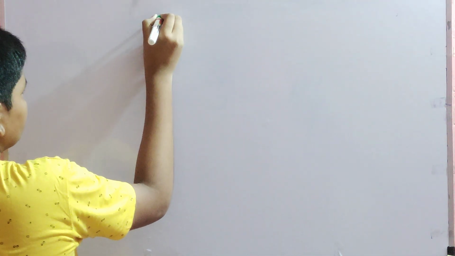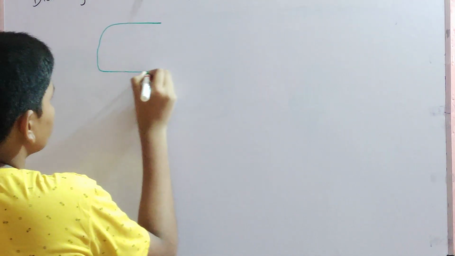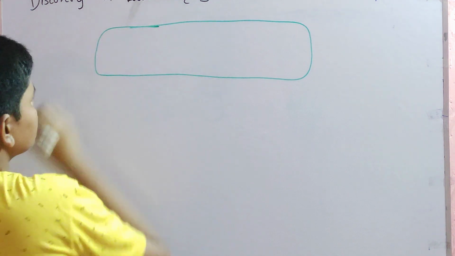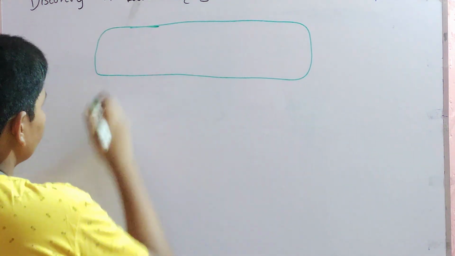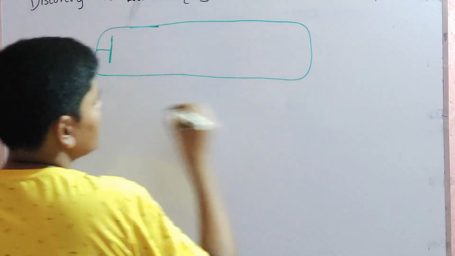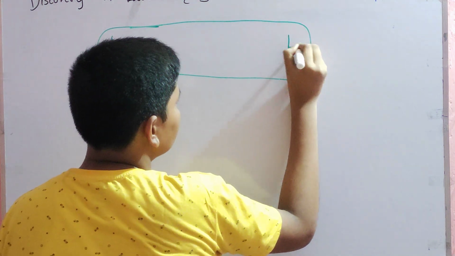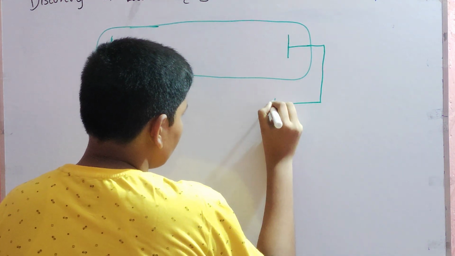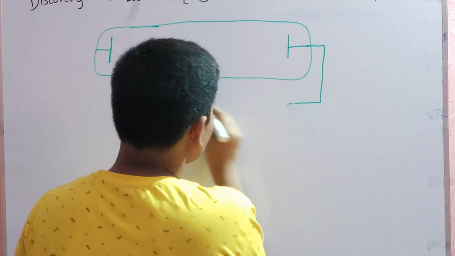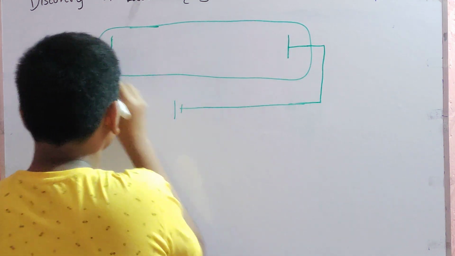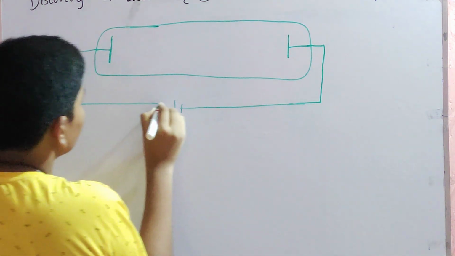This is one tube. This is one plate, an electrode.